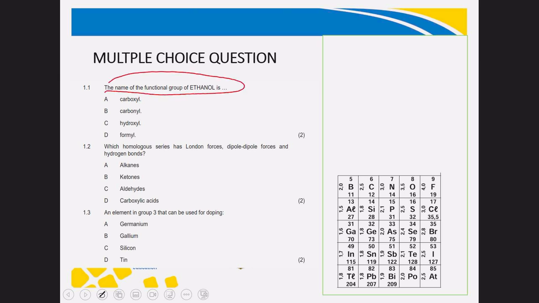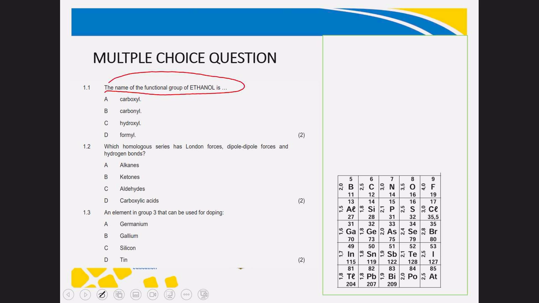So we know that from the examination guidelines, you are given the 9 homologous series. And then out of the 9 homologous series, you are also given the name or the description of the functional groups. For example, you know that alkanes are described as organic molecules with single bonds, alkene double bonds, alkynes triple bonds. And then for haloalkanes, it will be a halogen. And also for alcohols, is a hydroxide, carboxylic acid, carboxyl, ketone, carbonyl, and the formyl.